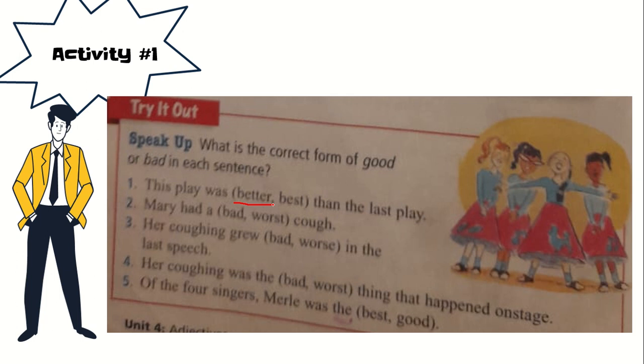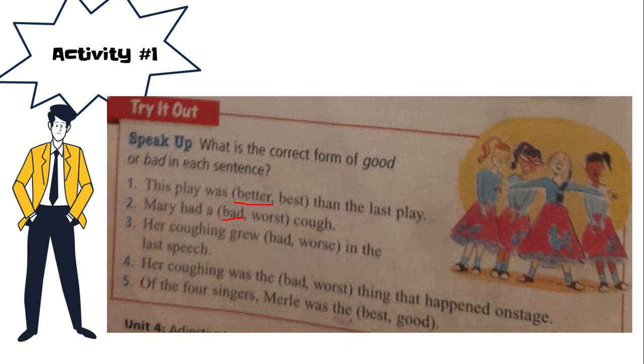Mary had a bad, worse cough. Okay, we have bad or worst. It's not comparing, it's just describing. Mary had a bad cough. So you have to pay attention if it's comparing or just describing. If it's describing, it's 1. If it's comparing, it could be 2 or 3 or more.